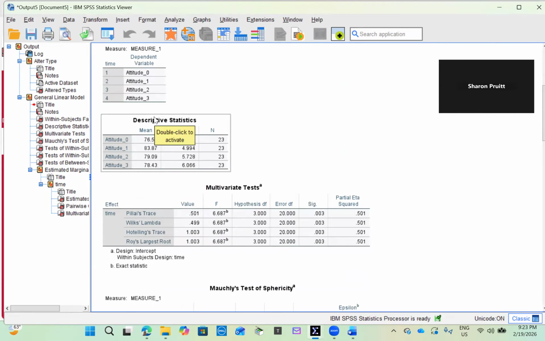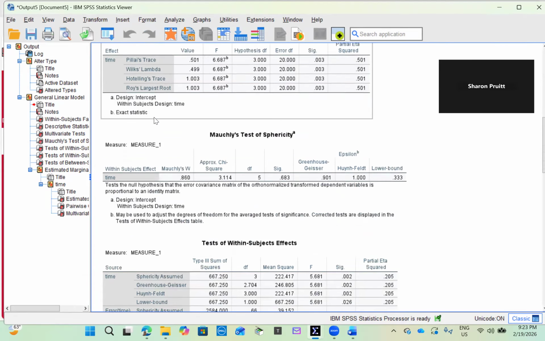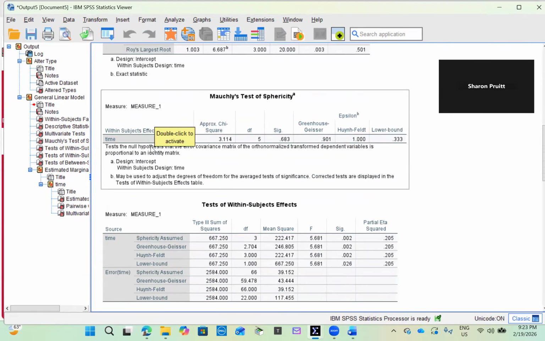Because the same participants are measured repeatedly, this violates independence across time points, which is why we must check the assumption of sphericity. One critical assumption in repeated measures ANOVA is sphericity.